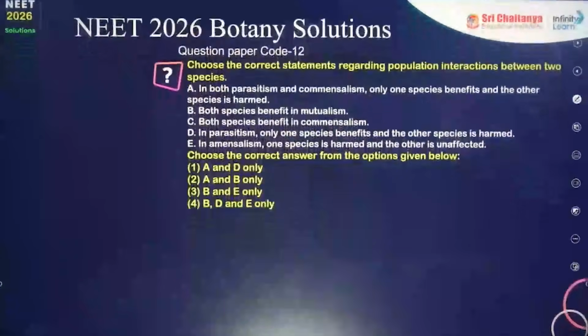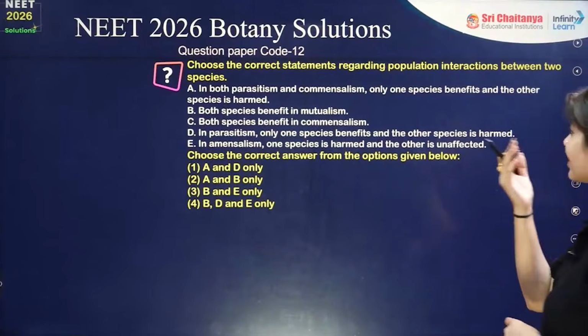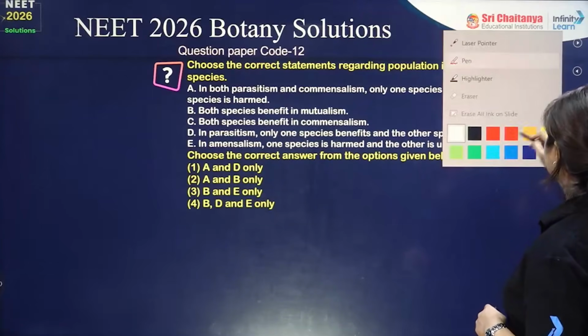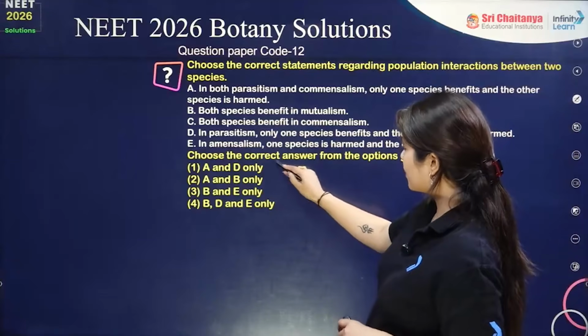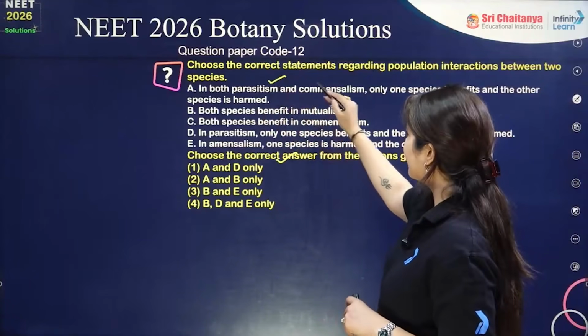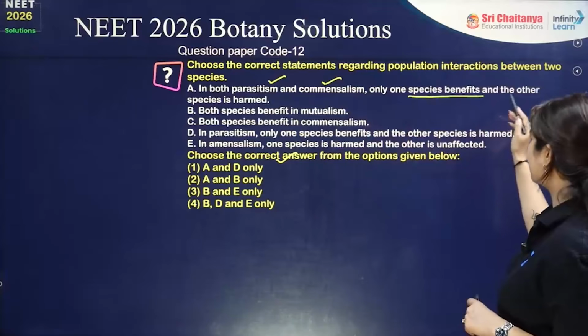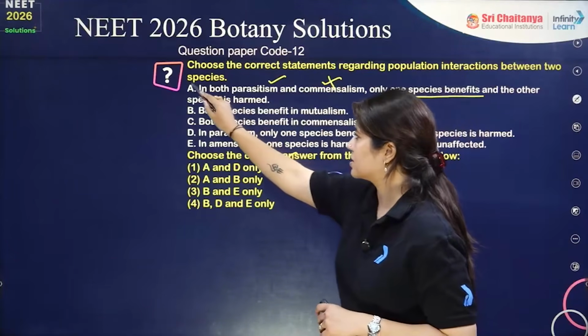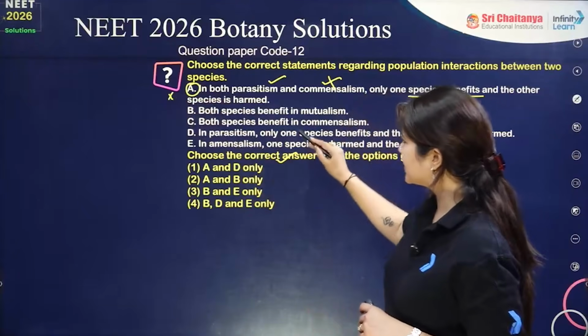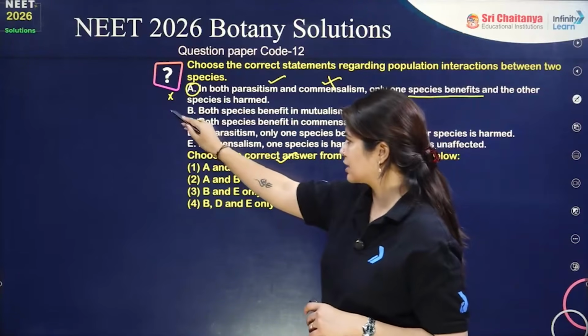Moving on to the next question: choose the correct statement regarding the population interaction between two species. We need to find out the correct answer. Both parasitism and commensalism, only one species benefits and the other will be harmed: it is an incorrect statement. Both the species benefit in mutualism: it is a correct statement.